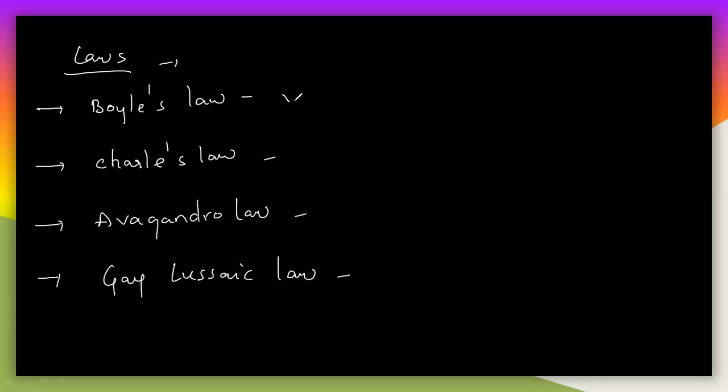Do you know what Boyle's law is? V is inversely proportional to P. Charles' law: V is directly proportional to T, temperature. Avogadro's law: V is directly proportional to n. And Gay-Lussac's law: P is directly proportional to T. So these are the four laws, very simple laws, so you can easily understand them.